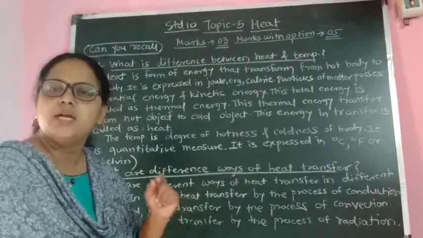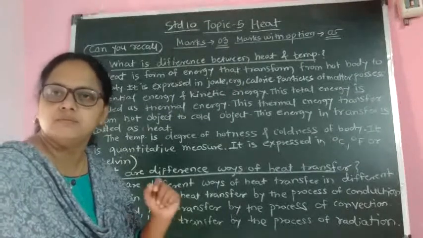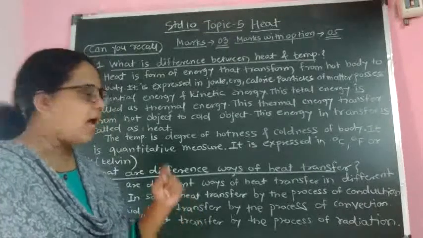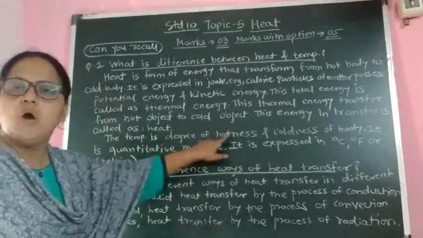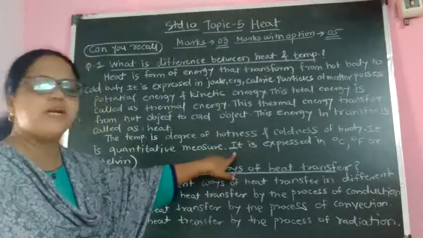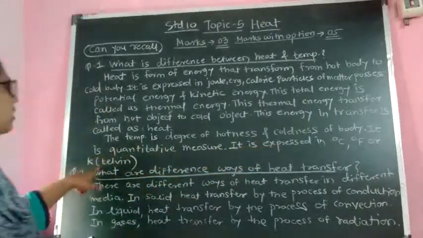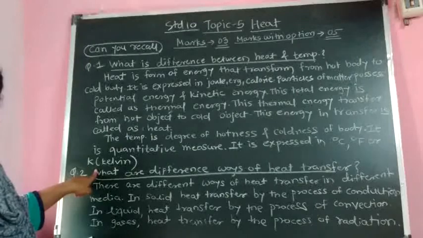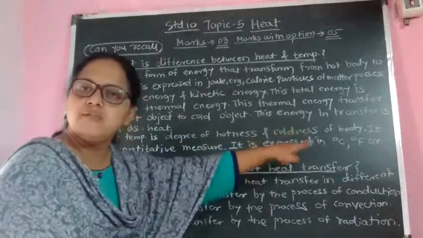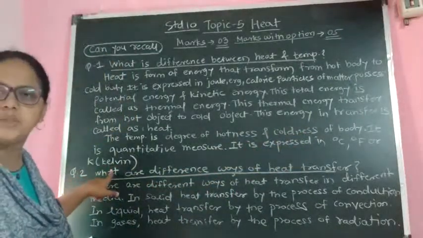Always remember, temperature is a quantitative measure of the degree of hotness and coldness of the body. It is expressed in degree Celsius, degree Fahrenheit or Kelvin. These are different units related to temperature.